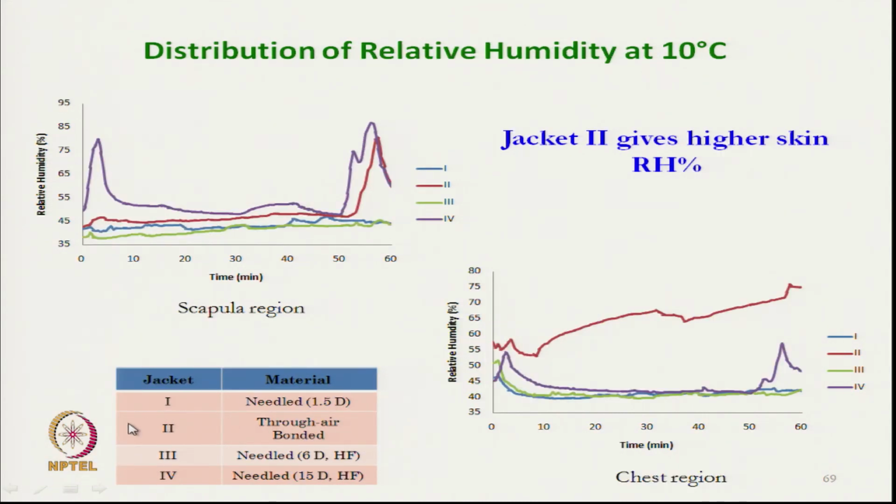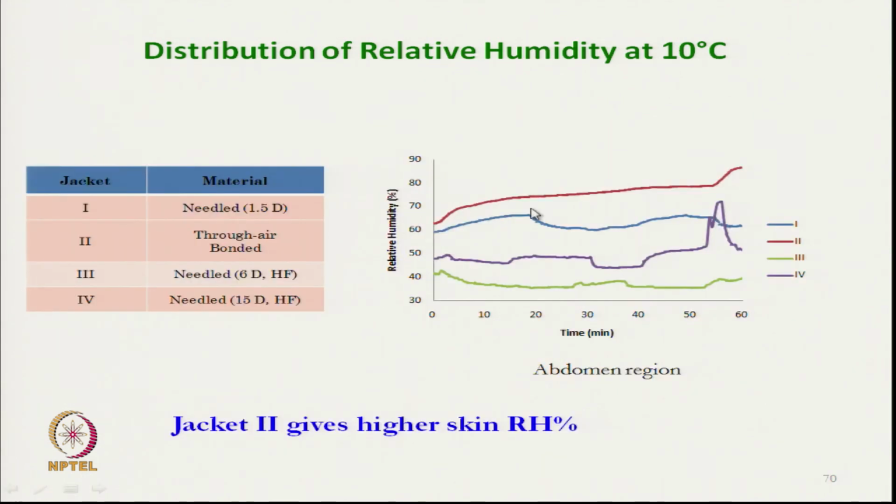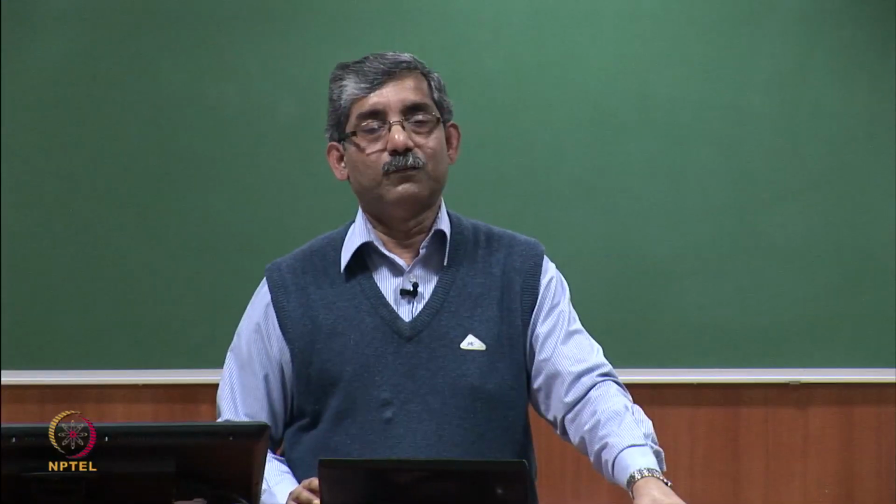Although jacket 2, which is made from through air bonded fabric, had very high insulation, once it came to wearing the jacket, sweating occurred due to higher heat. This sweating, and the resulting high humidity, resulted in cooling at the skin. The high humidity is also due to the very high thickness of the through air bonded fabric, because of which the moisture transmission was not proper.